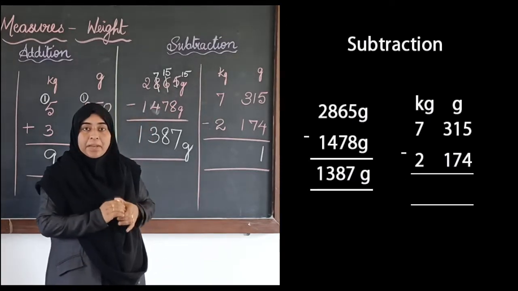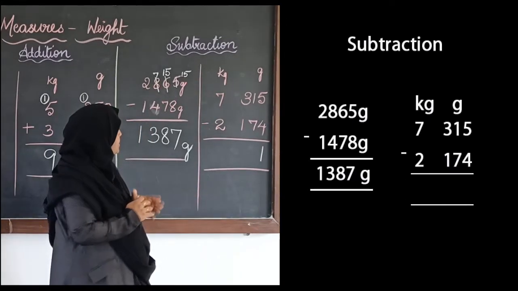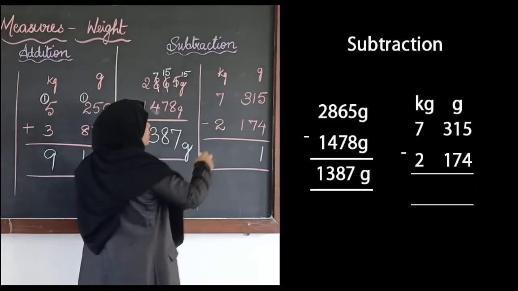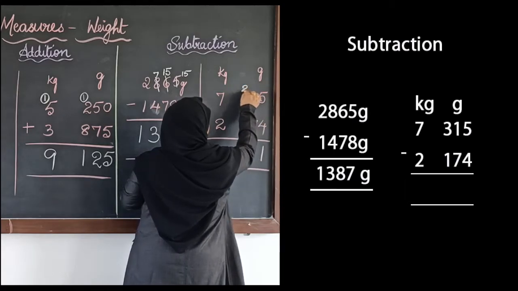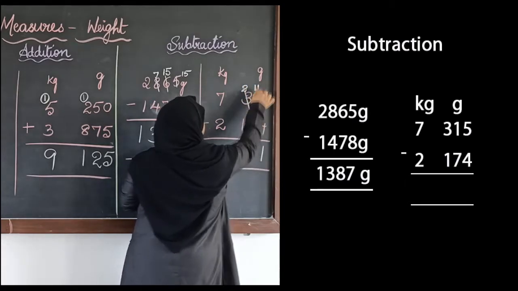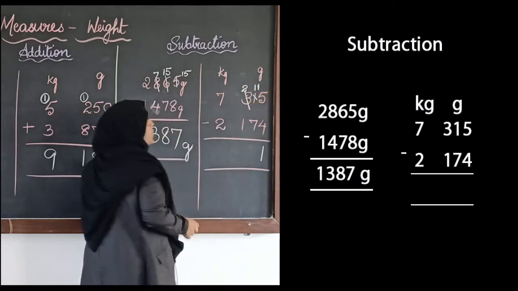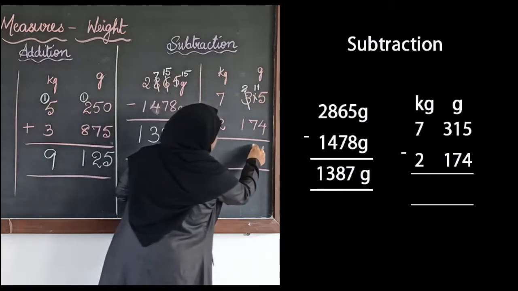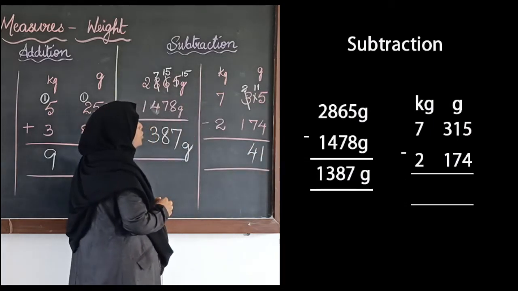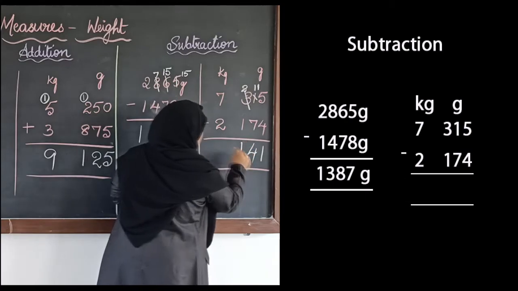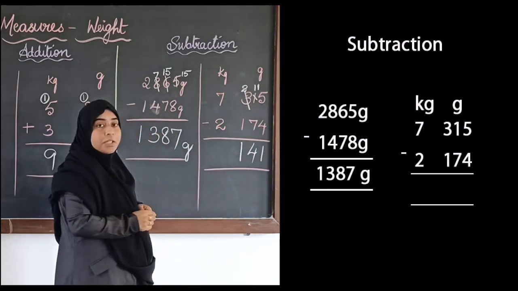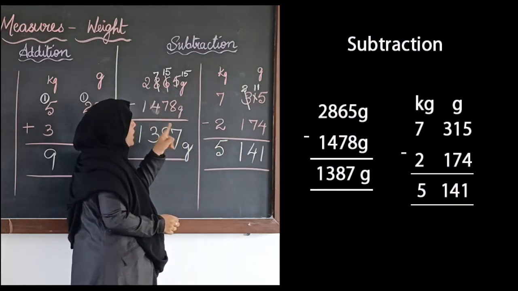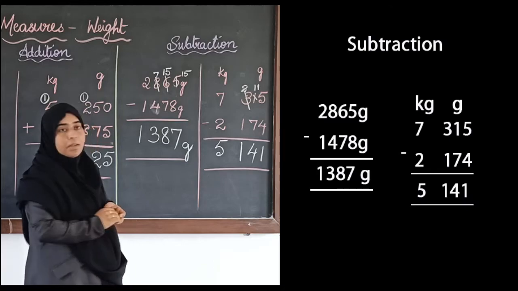Is it possible to subtract 7 from 1? No, not possible, right? So what we do? We will borrow. When we borrow, it will be 11 over here, and from 3 if we take out 1, 2 will remain. 11 minus 7 is 4. Then 2 minus 1 is 1. Then 7 minus 2 is 5. So we have got 5 kgs 141 grams.